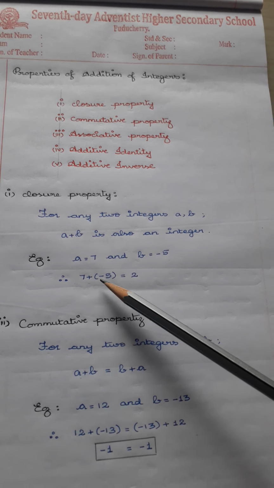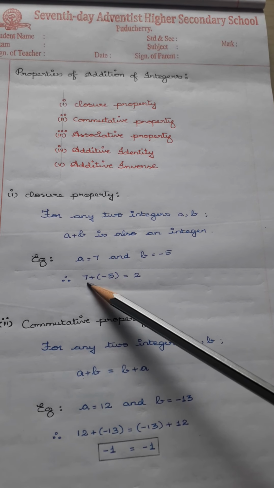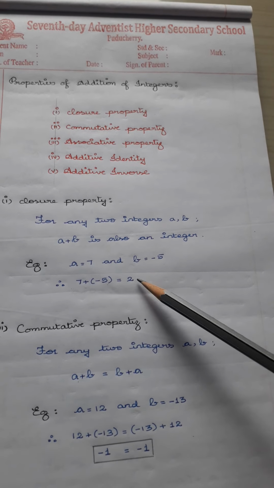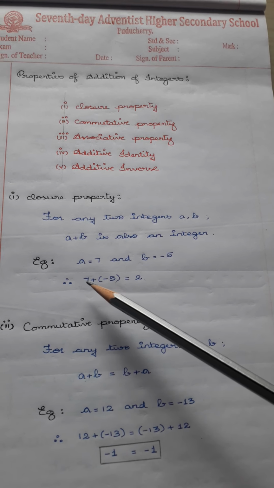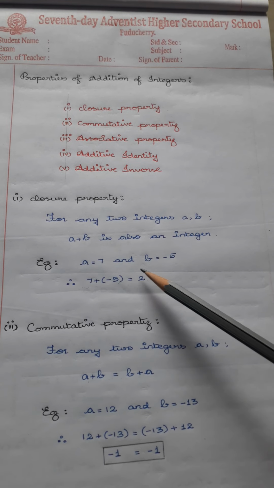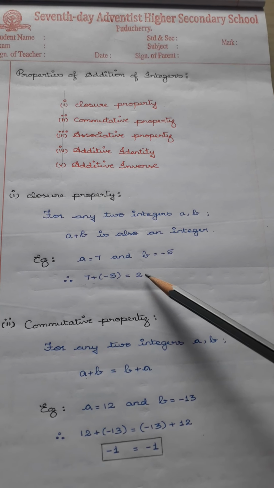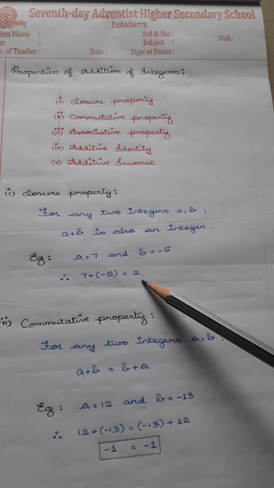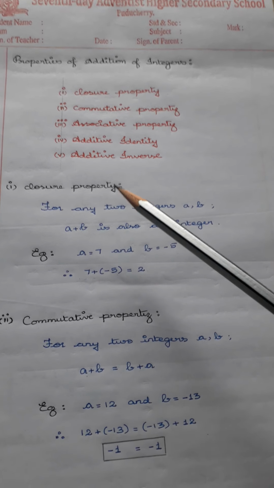So plus and minus, the signs are different, so we have to subtract the given numbers. 7 minus 5 is 2, and we know that we have to put the greater number's sign. The greater number's sign is plus, therefore the answer is plus 2. Again, plus 2 is nothing but an integer, therefore the addition of integers is closed. The addition of integers is closure.